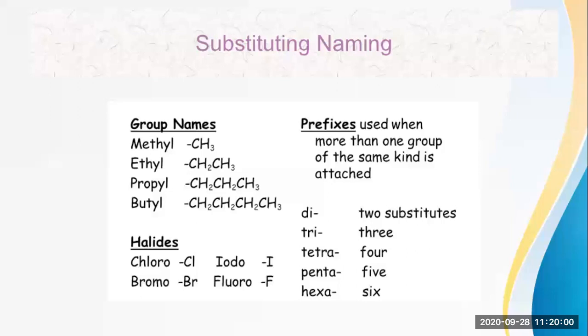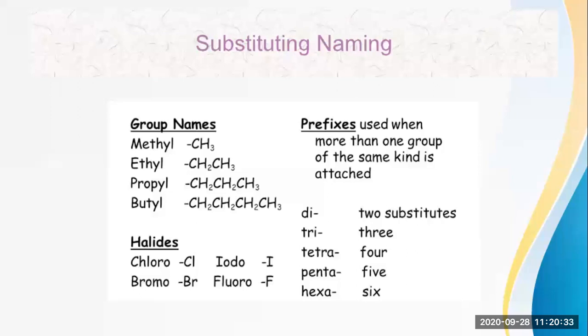Okay. Prefixes are those used when more than one group of the same kind is attached. Then comes the halides. You can see here, chloro for Cl, we have to write chloro. For I, iodo we have to write. Then for Br, bromo. F for fluoro. Likewise, you have to add these halogen groups, the name of that particular halogen group. Then if two substituents are there, then you have to write di. If three are there, then tri. Four, then tetra. Five, then penta. Six, then hexa. Likewise, you have to write.